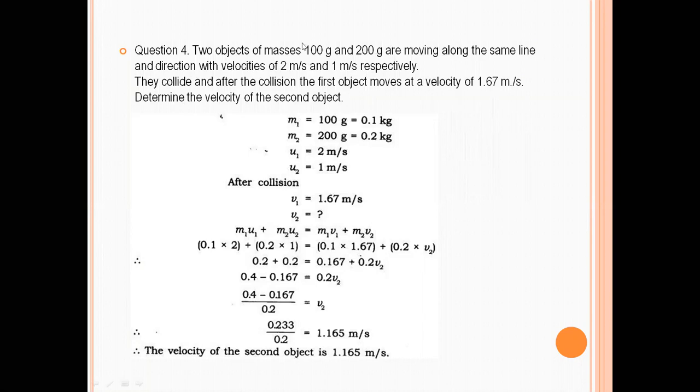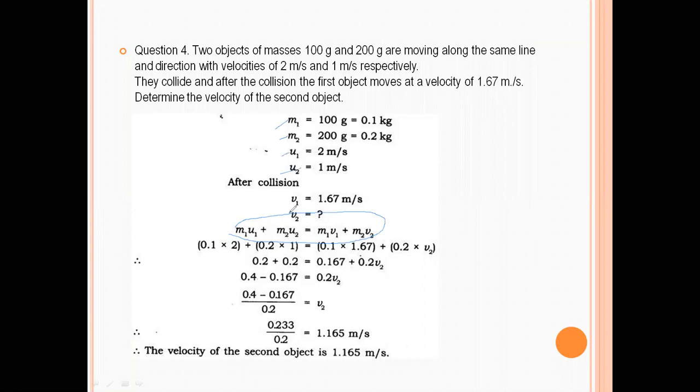If you do not know which direction the objects are moving after the collision, in that case you always take positive in the formula, because we don't know whether it is going towards the left or towards the right. So the formula is this one, M1 U1 plus M2 U2 is this. Everything is given: M1, M2, U1, U2.